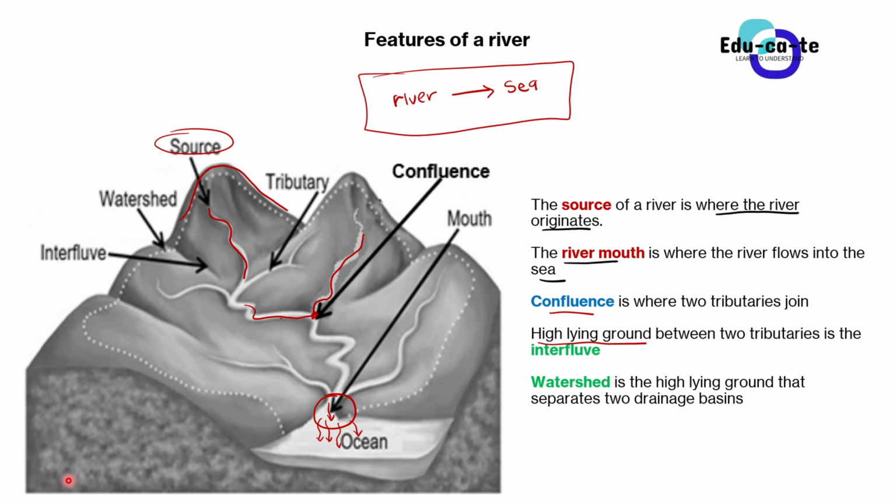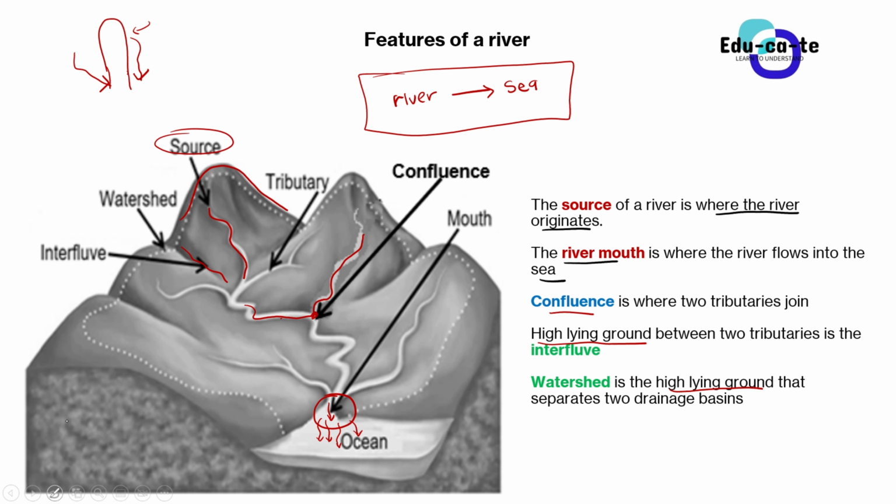it is known as an interfluve. So in a side view kind of drawing, I would make something like this and say that this is one tributary and this is another tributary. So the high-lying area is something like this. Although I'm not good at drawing, it's something like that. So we're having two tributaries separated by an interfluve, which is just a high-lying area between two tributaries. Then a watershed is also a high-lying area that separates two drainage basins, or you can say it separates two river systems.